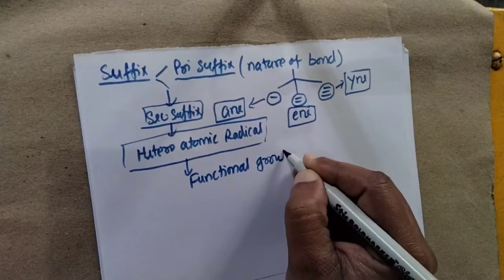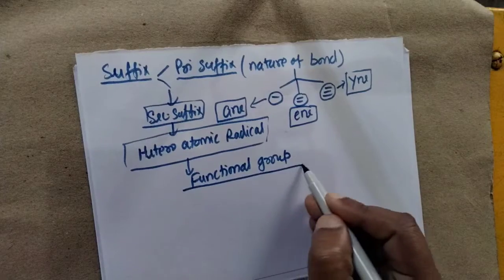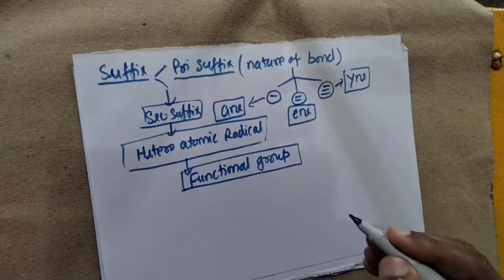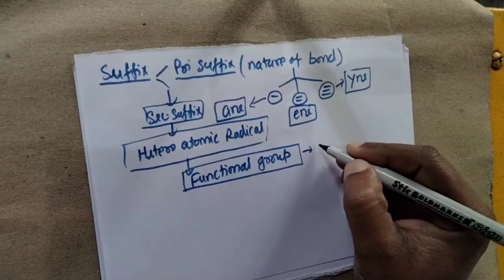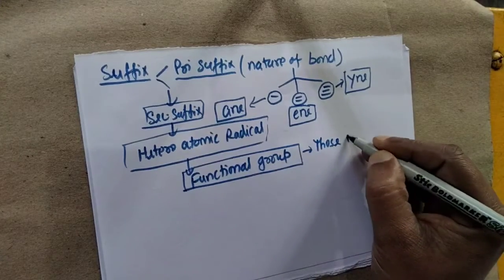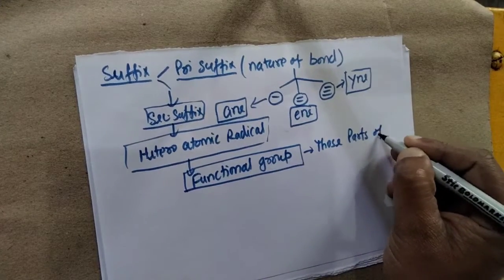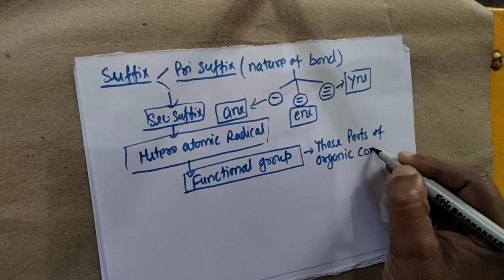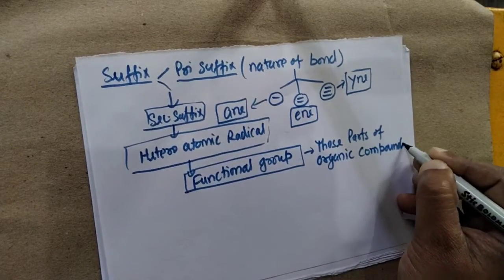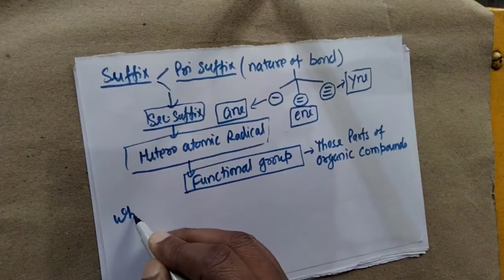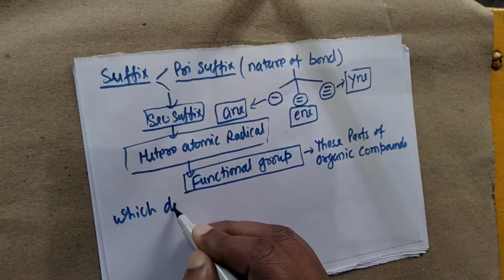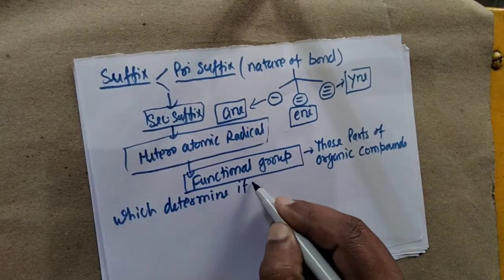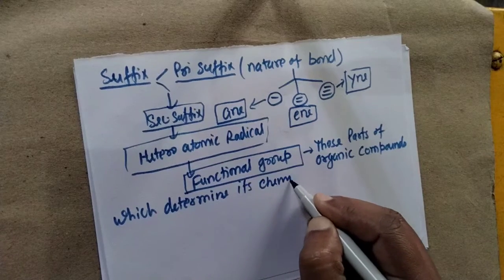So what is a functional group? A functional group is those parts of organic compounds which determine its chemical properties.